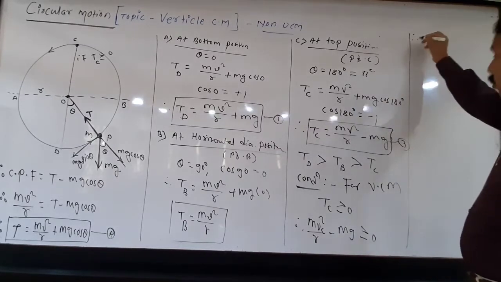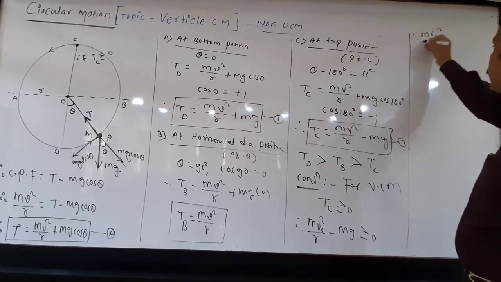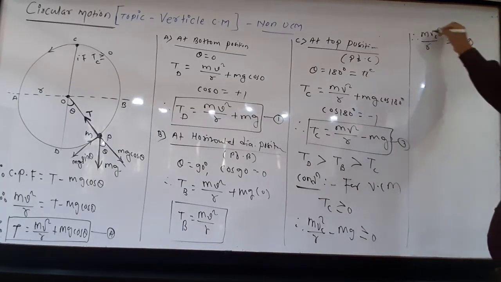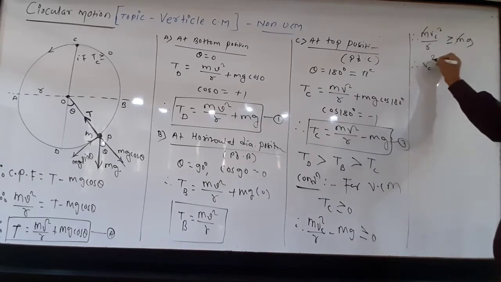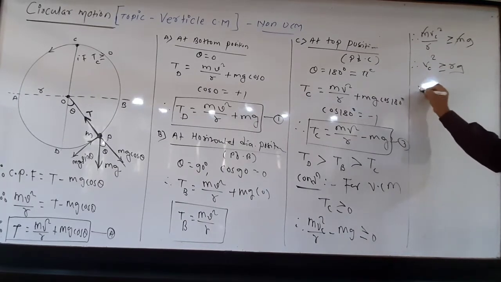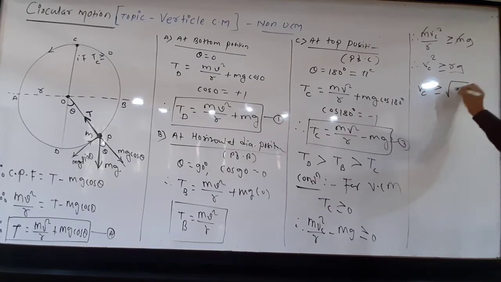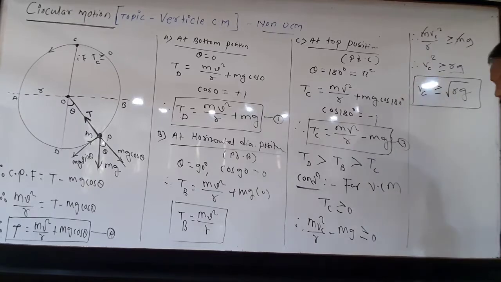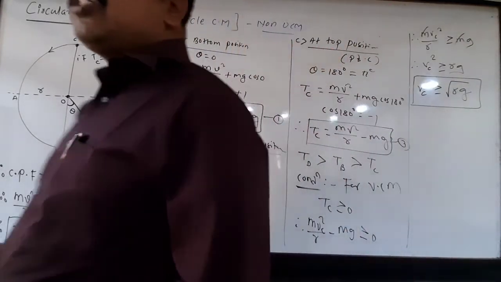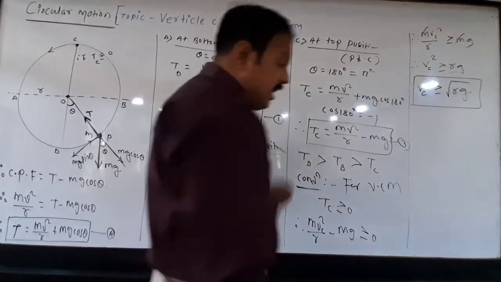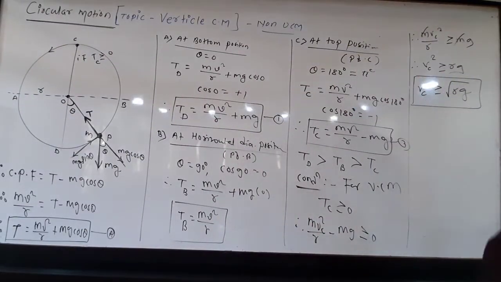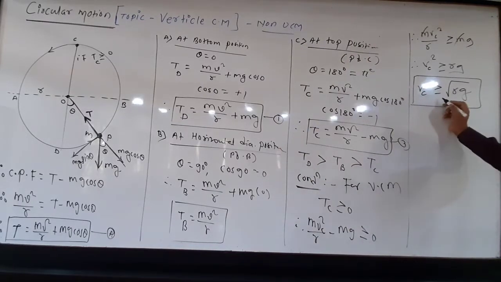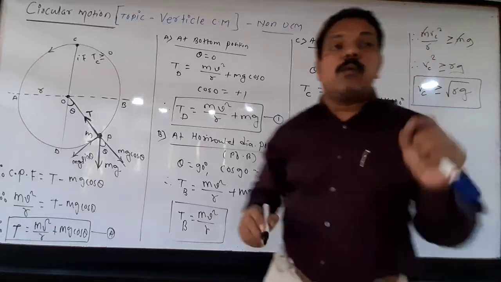Now, therefore we can say mvc square upon r should be greater than or equal to mg. Get cancel. So v square should be greater than or equal to rg, or vc should be greater than or equal to under root rg. Remember, this is the conditional speed at top position of the vertical circular motion. Means in order to complete the vertical circular motion, the speed at the top should be at least equal to under root rg.